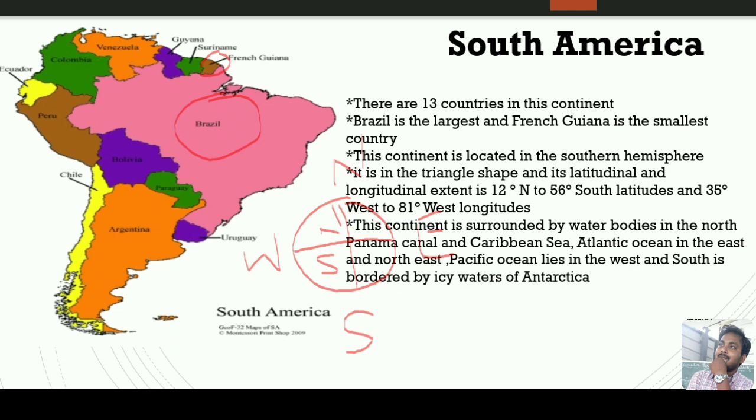Another important thing is that two important latitudes pass through this continent. The first one is the equator.